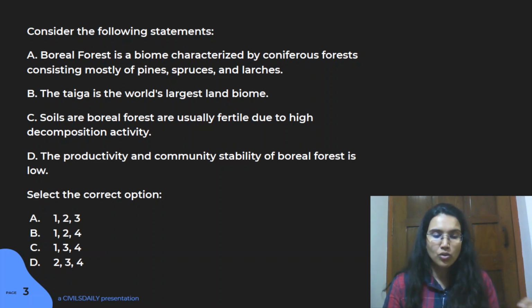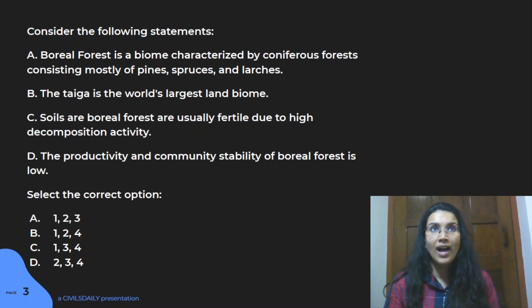So in the upper regions of Russia and North America, all these regions have boreal forest, right? In those environments, if you look at statements C and D, they are actually clashing. Here it says that soil fertility is very high, and in the second option it says that community and productivity stability is low, right? So these two statements are in fact clashing, and only one of the statements is going to be right here.